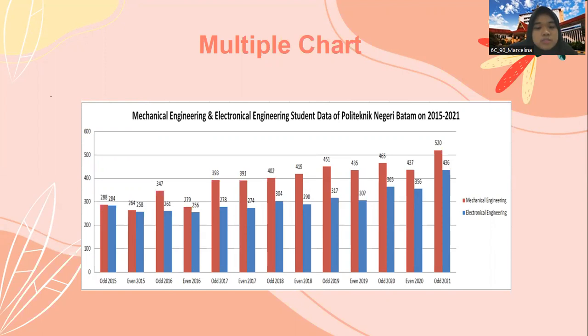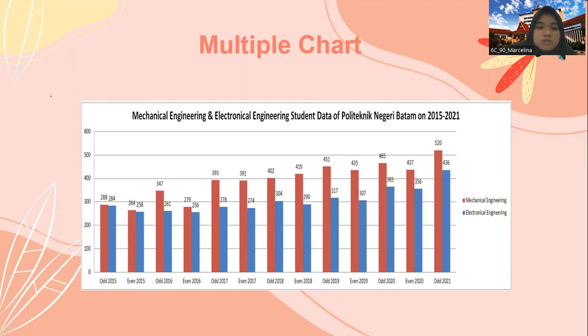Meanwhile, students majoring in electrical engineering show rapid changes every semester. The lowest number of mechanical engineering students was in the even semester of 2015, which amounted to 264 people, and the highest number is in 2021 at 520 people.